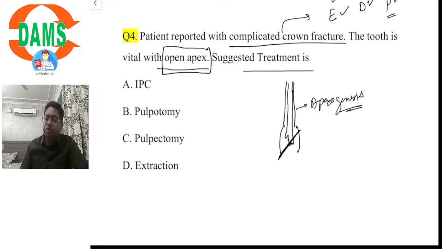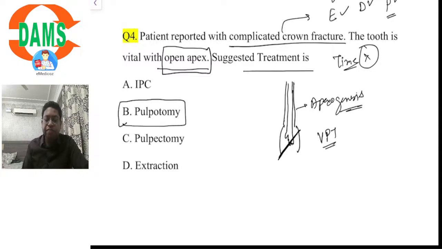Whenever we have to promote apexogenesis, vital pulp therapy would be done, and no time frame is given for when the trauma occurred, whether it was recent or later. I do not know whether exactly the same question had come or not, but this is what I got from the recall session. Since time, the interval between injury and the treatment rendered, is not mentioned, which is very crucial, the best possible answer would be pulpotomy over here.